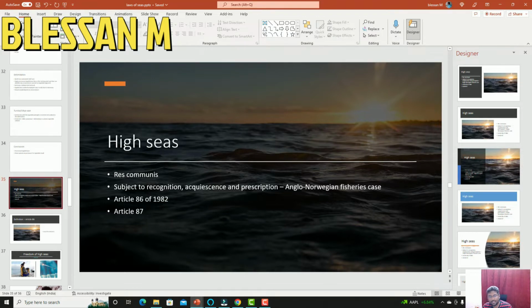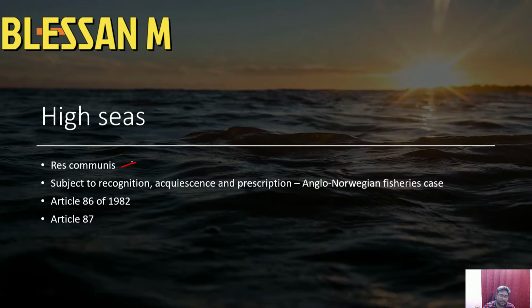So initially, high seas are res communis. When I say res communis, it means that high seas are for all. It is a kind of res communis. So res communis means it belongs to all. Common heritage of mankind.